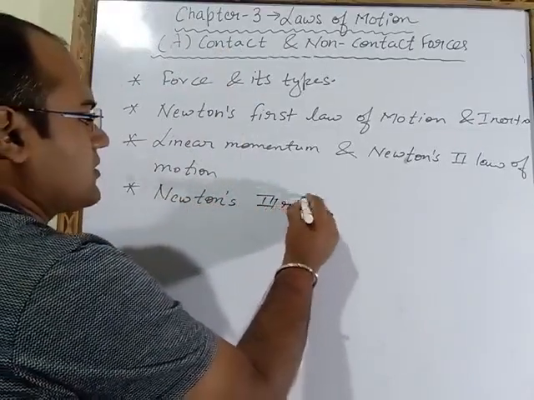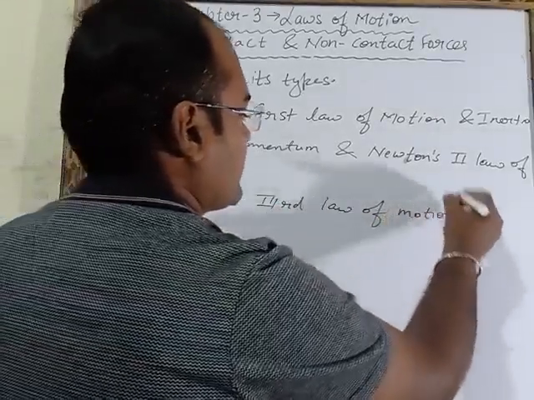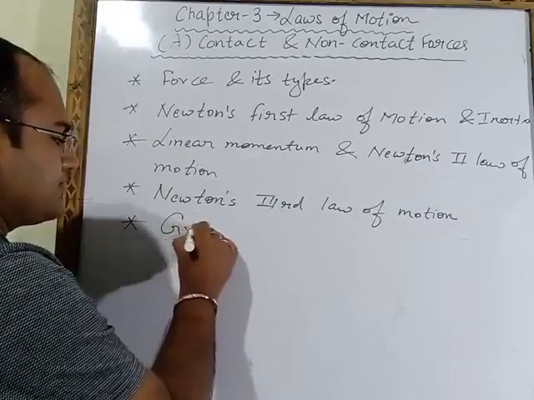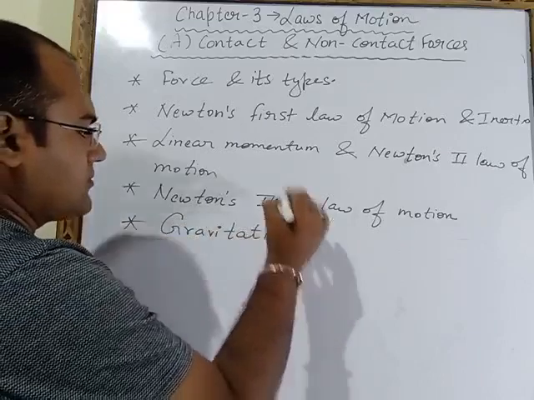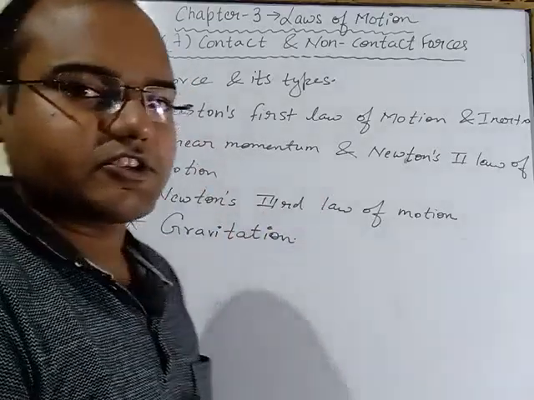And last, gravitation. So these 5 things you will learn in this chapter.